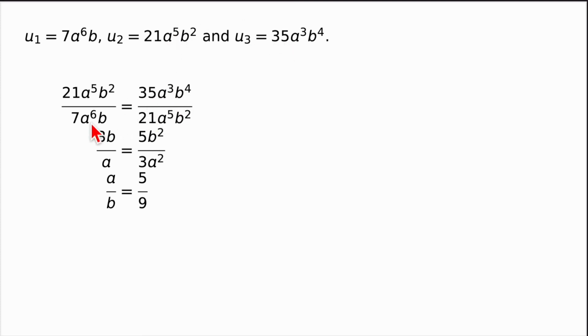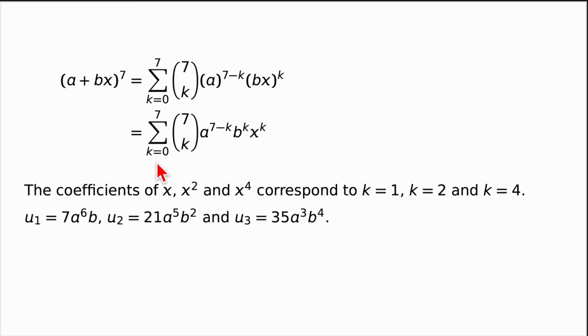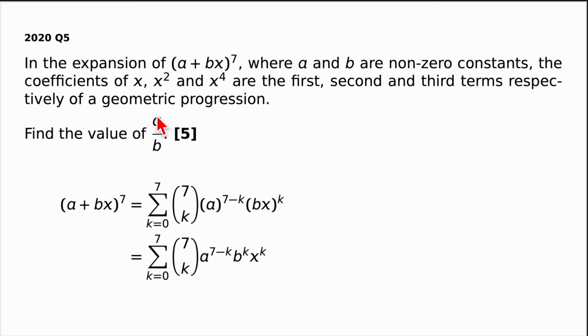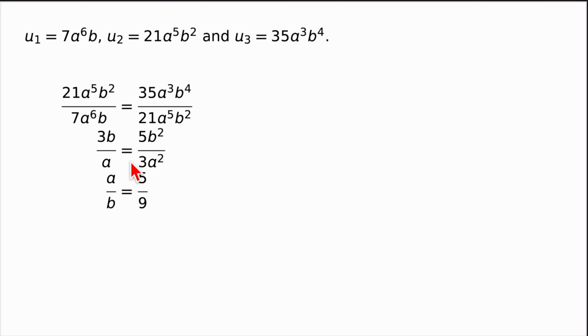Now, there's a whole bunch of a's and b's and numbers that can cancel, and so 21 over 7 gives you 3. You've got 5 a's on top, 6 a's on the bottom, so just 1 a on the bottom, and 2 b's on top and b on the bottom, so just 1 b on top. And simplifying this side, you get this. And then finally, the question was, what is the value of a over b? And so what we could do is divide both sides by 3. So we're going to get 5 on top of 3 times 3, which is 9.